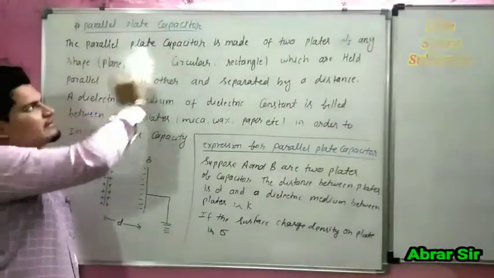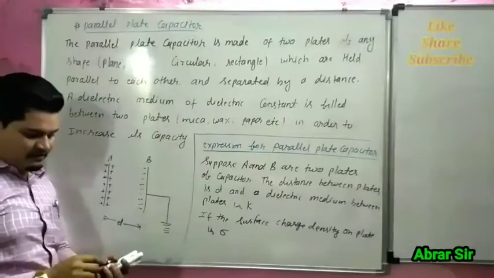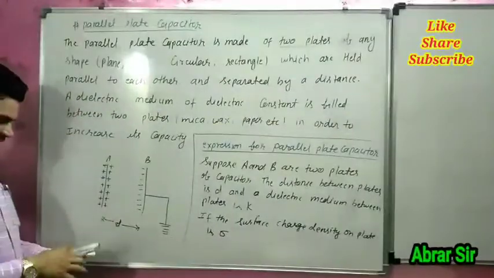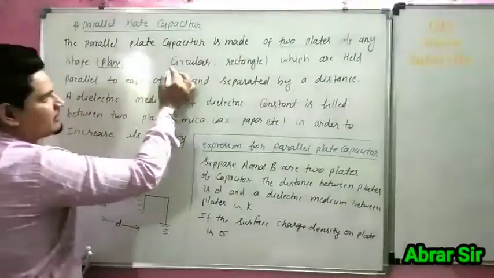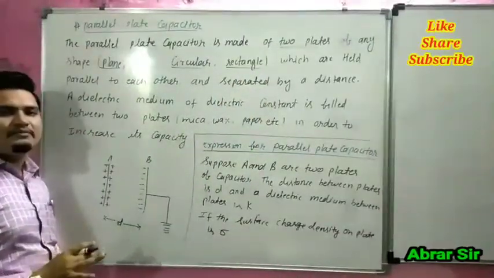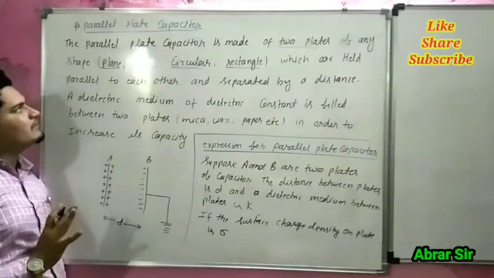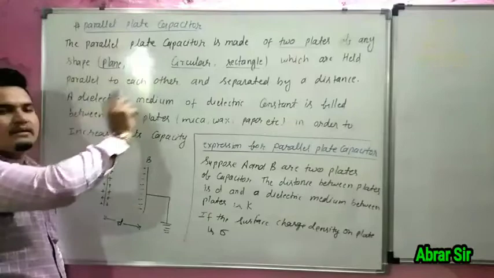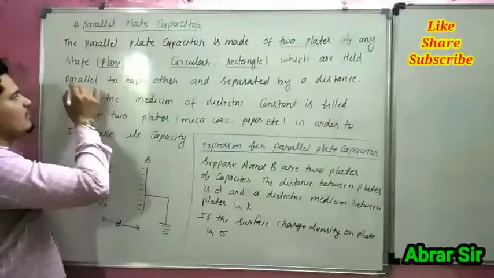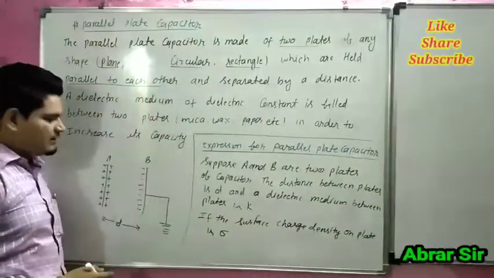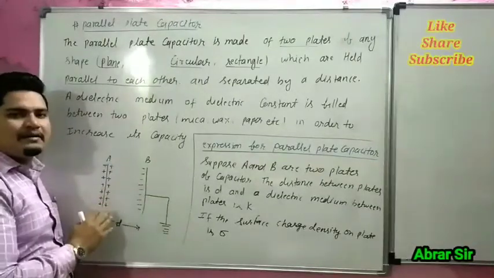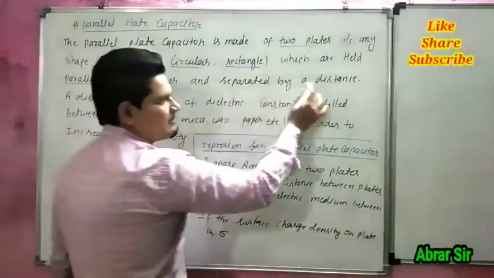The parallel plate capacitor is made of two plates of any shape. The shape of the plates may be plane, circular or rectangular, and they are held parallel to each other. You can see in the diagram, this is plate A, this is plate B. Both plates are parallel to each other and separated by a distance.